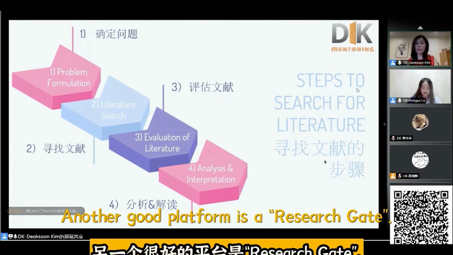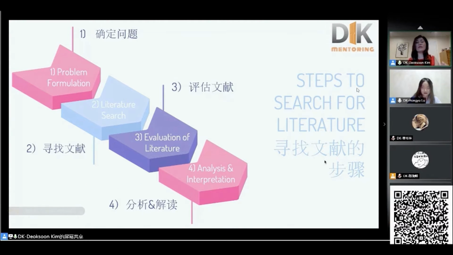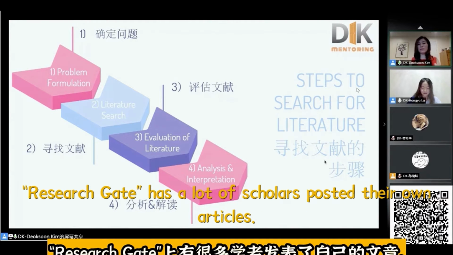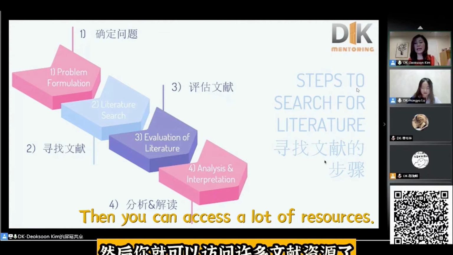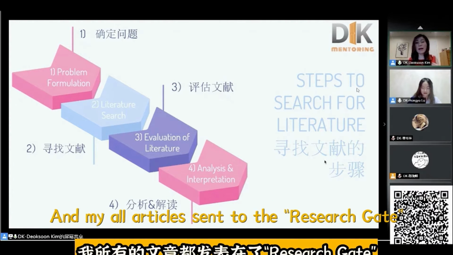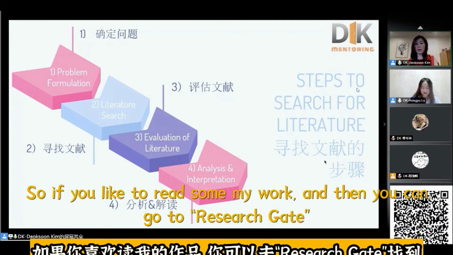Another good platform is ResearchGate. ResearchGate has a lot of scholars who post their own articles. So you can go to ResearchGate, and then you can access a lot of resources. And all my articles are in ResearchGate. So if you would like to read some of my work, you can go to ResearchGate.